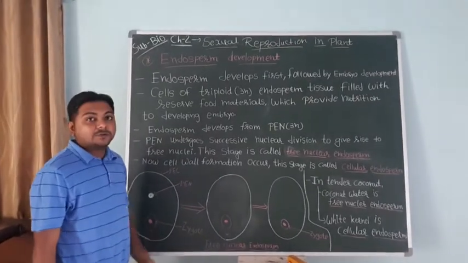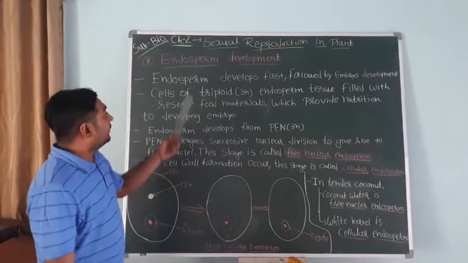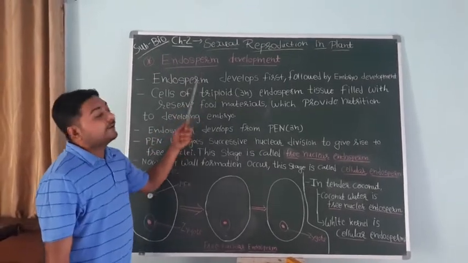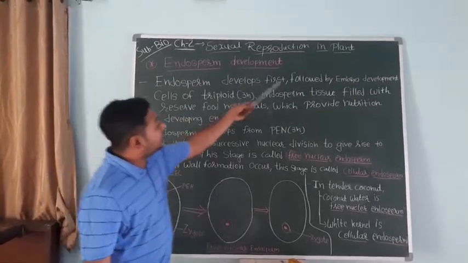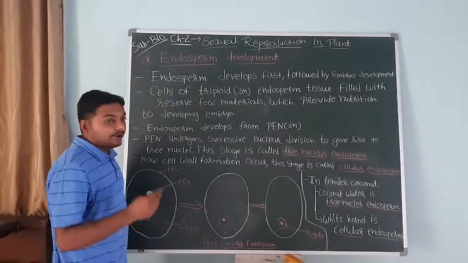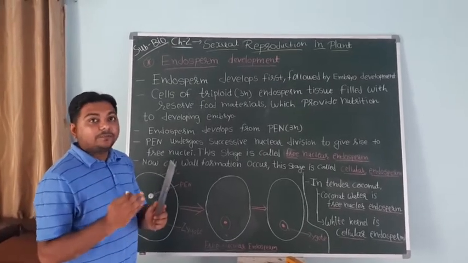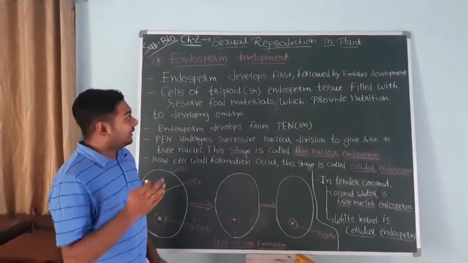So in post-fertilization events, the first event is endosperm development, and it is followed by embryo development. You can be asked why endosperm development precedes embryo development.